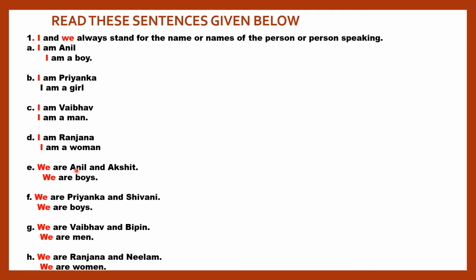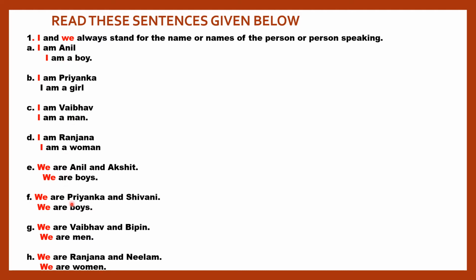We are Anil and Akshit. We are boys. We are Priyanka and Shivani. We are girls. We are Vaibhav and Vipin. We are men. We are Ranjana and Neelam. We are women. So dear students, you can see here I denotes you. So I am Anil, I am a boy. I stands for the name or names of the person who is speaking. Like you can say, I am a boy.